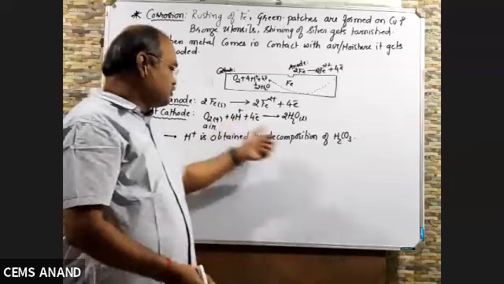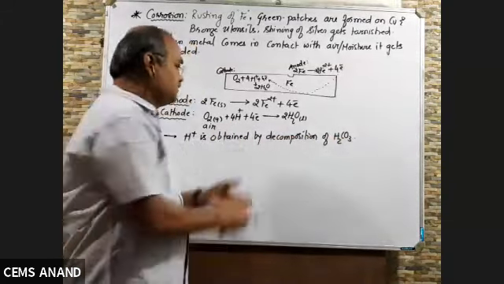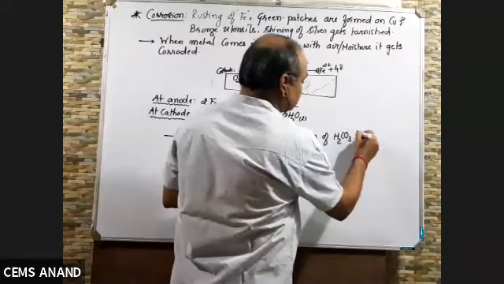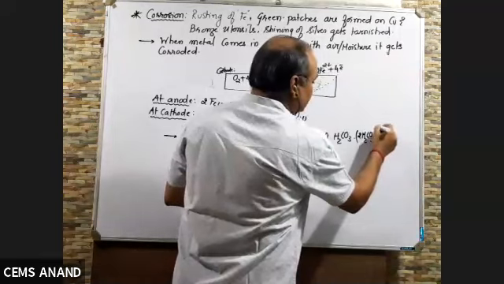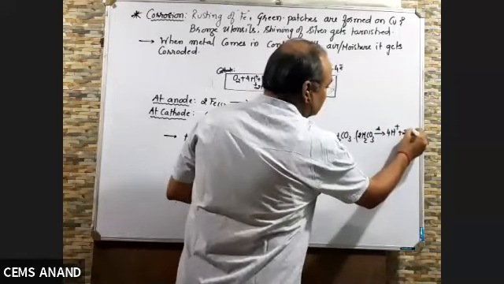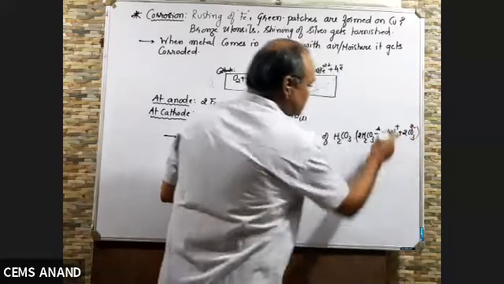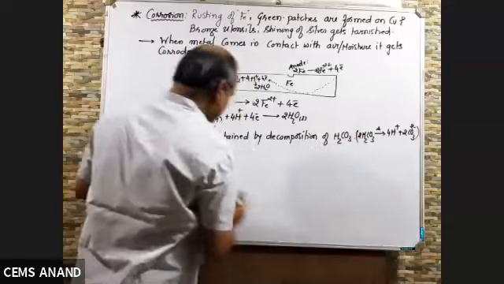This H+ is obtained by decomposition of carbonic acid. You can write 2H2CO3. I can write the decomposition reaction. 2H2CO3 on decomposition gives 4H+ plus 2CO3 2-. By this way H+ is obtained. Now you may think that from where H2CO3 is obtained.